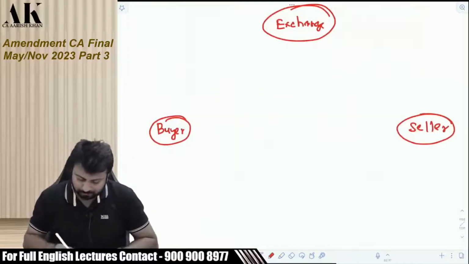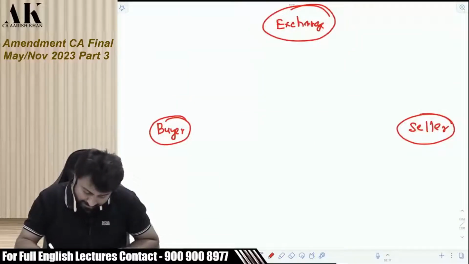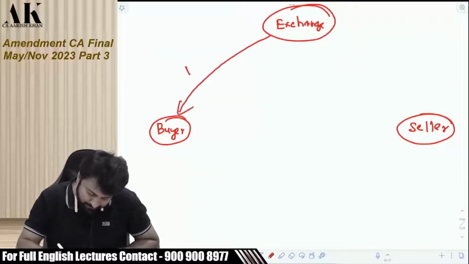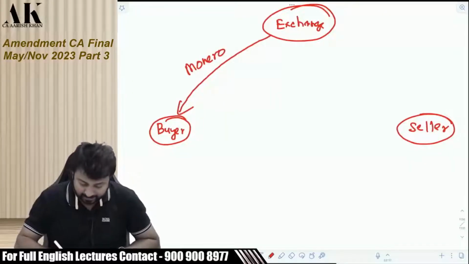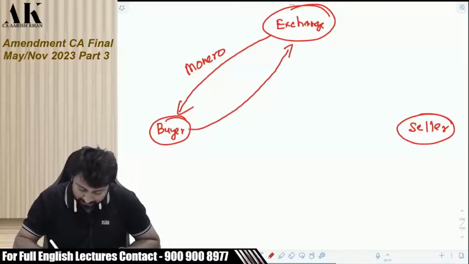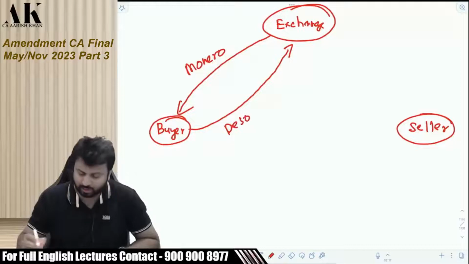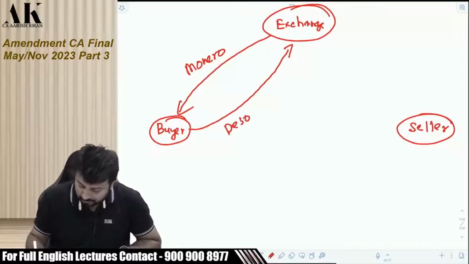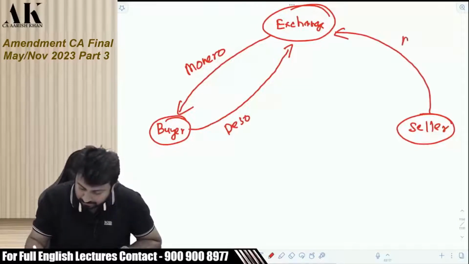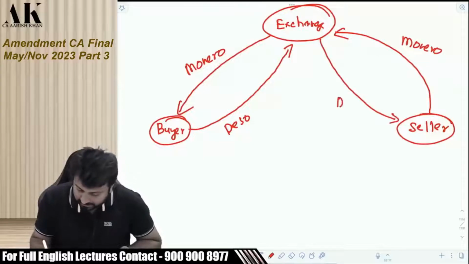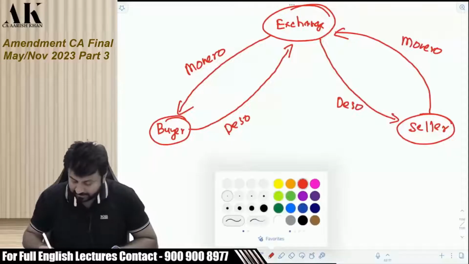One is Monero, so I am buying Monero, and in exchange of Monero I am giving Deso. These are cryptocurrencies. So he is selling Monero and he is buying Deso.